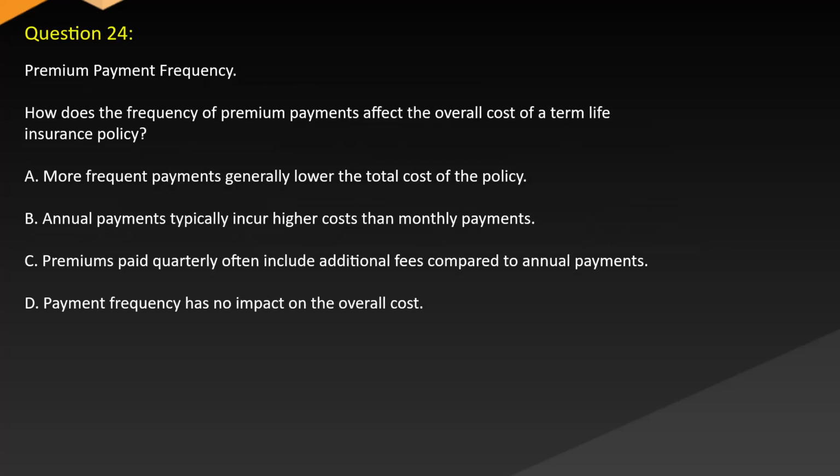Question 24. Premium payment frequency. How does the frequency of premium payments affect the overall cost of a term life insurance policy? A. More frequent payments generally lower the total cost of the policy. B. Annual payments typically incur higher costs than monthly payments. C. Premiums paid quarterly often include additional fees compared to annual payments. D. Payment frequency has no impact on the overall cost.